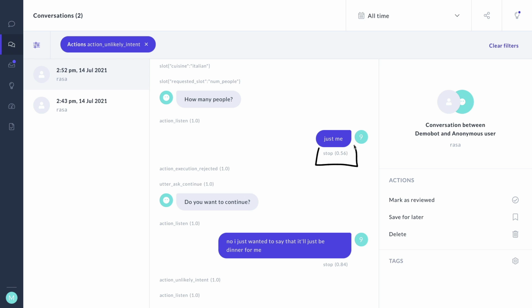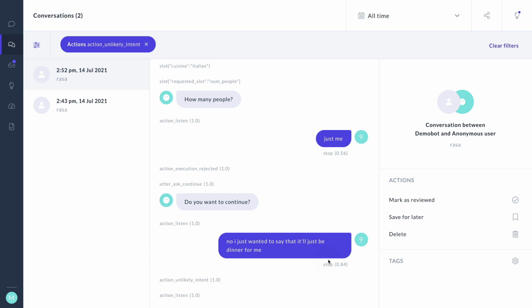After seeing the intent stop here, the bot is asking, hey, are you sure? Do you want to continue? And then here, the user replies by saying, no, I just wanted to say that it'll just be dinner for me. And again, it's the NLU component that's getting it wrong. It's again picking up the intent to stop, but here's where the unexpected intent policy is detecting something that's unusual.